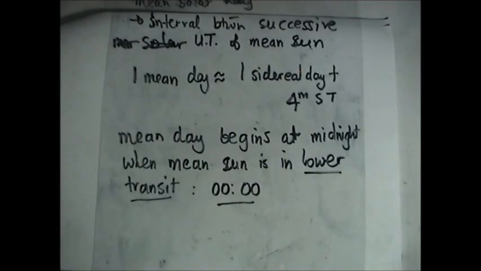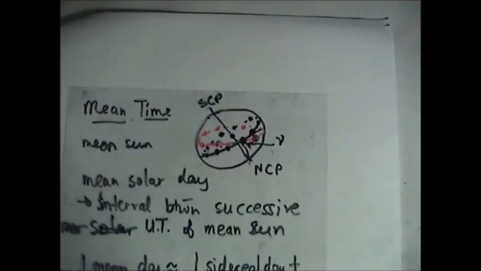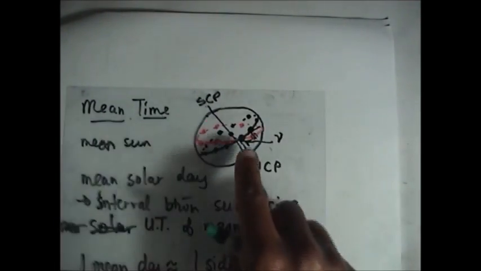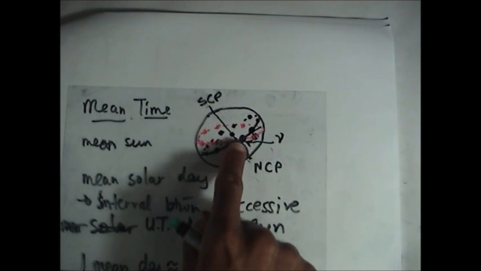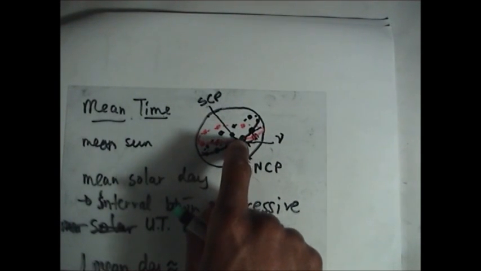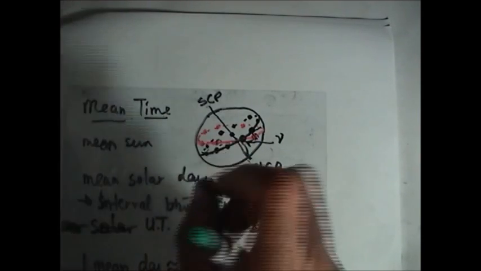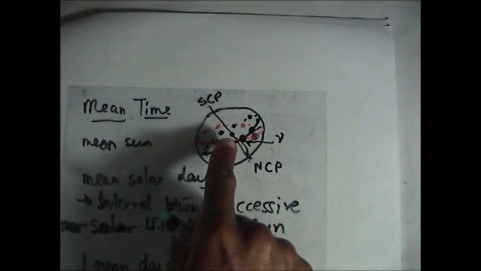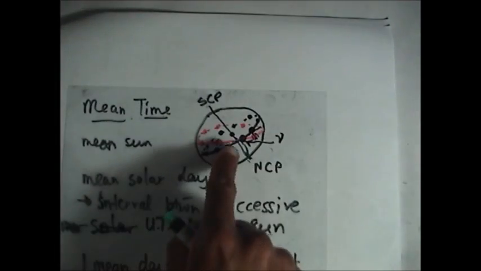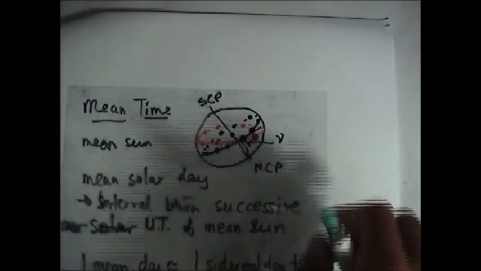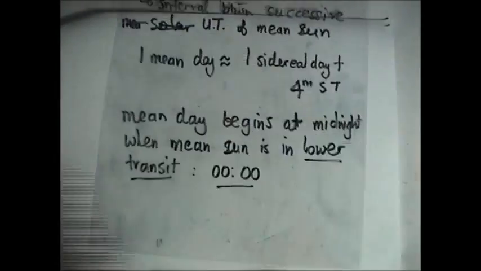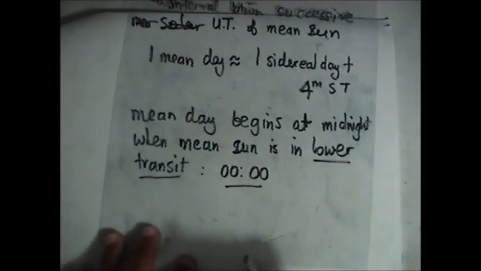So now, on March 22, I said what is special. What is special is that when the normal sun that you can see, the solar sun, is at V, the mean sun is also taken to be at V. So on March 22, the day when the solar sun is at V, our mean sun is also at V. So that point is very useful for us to start our normal day.